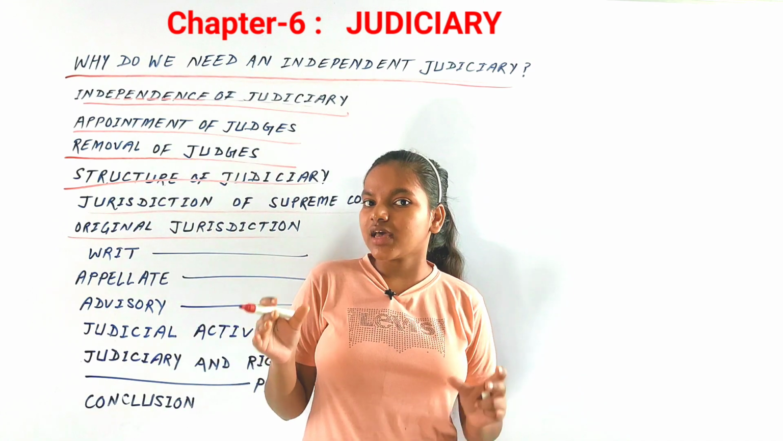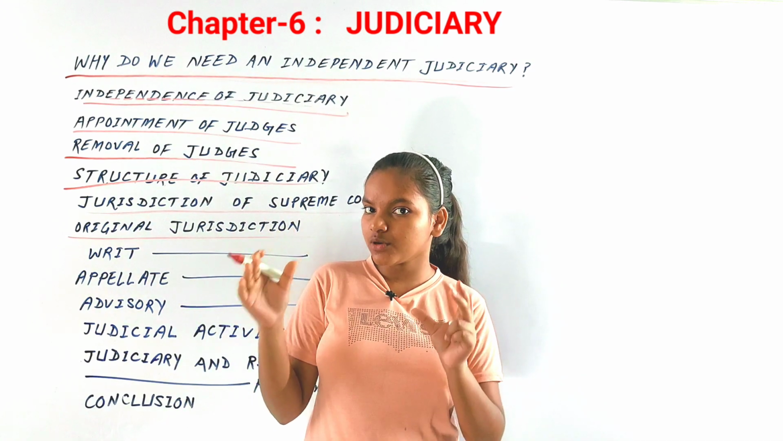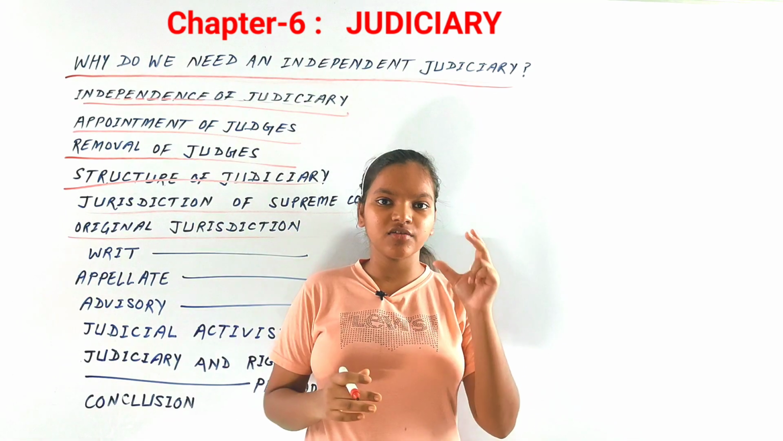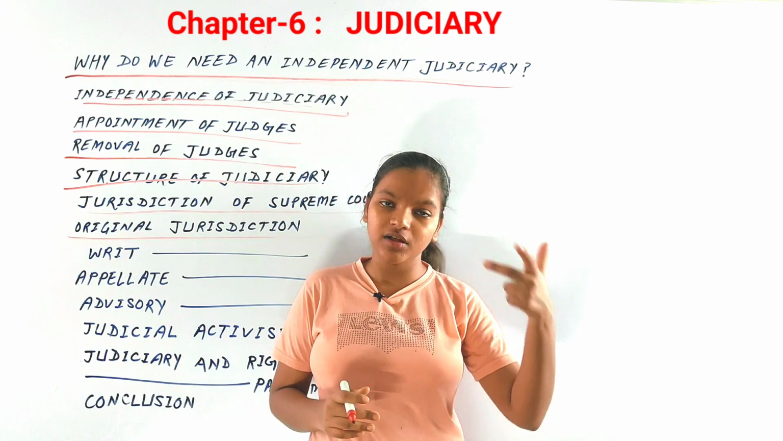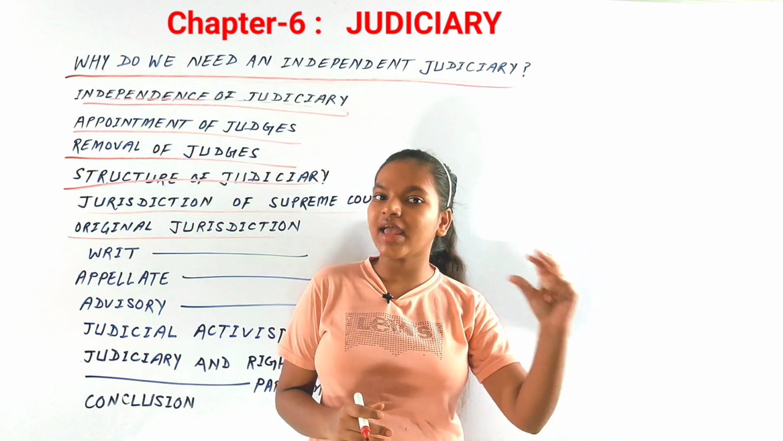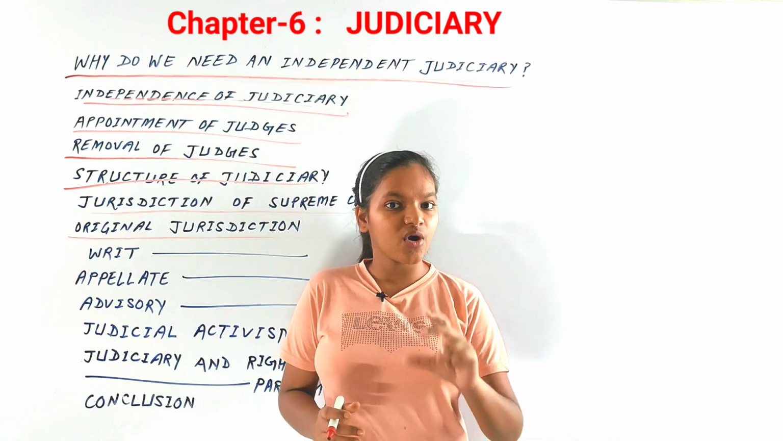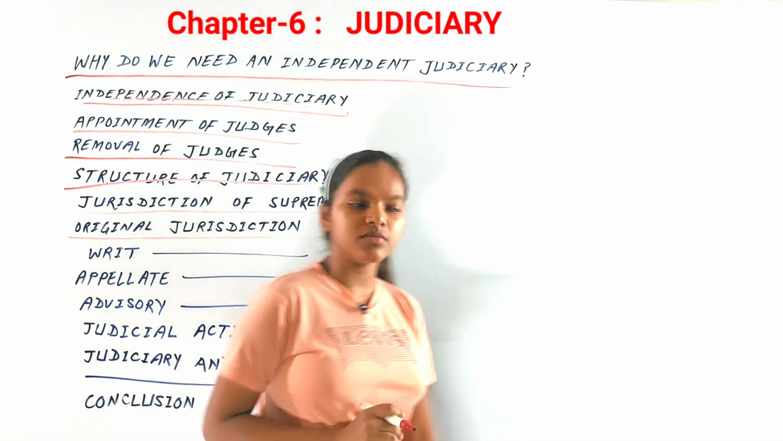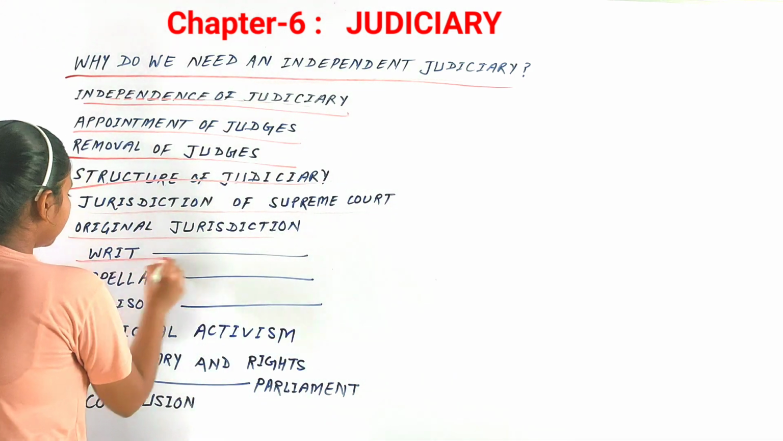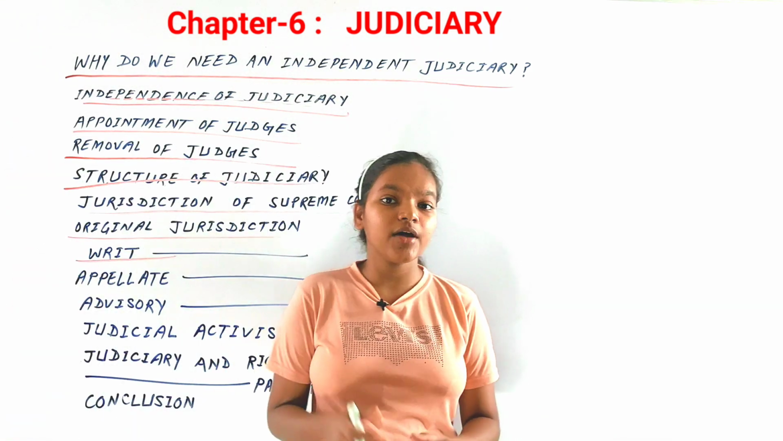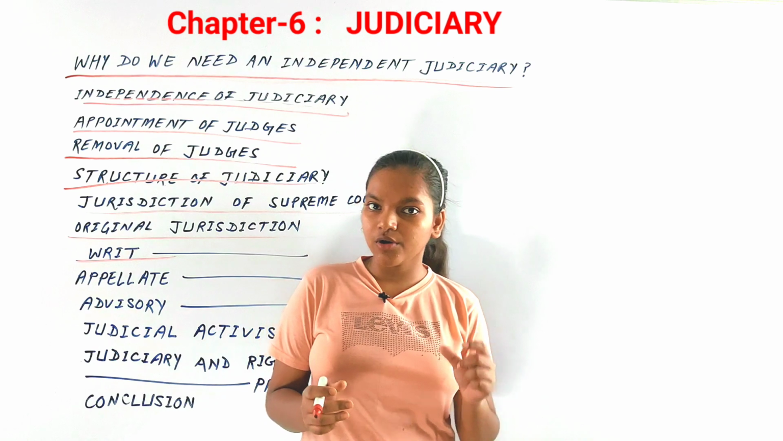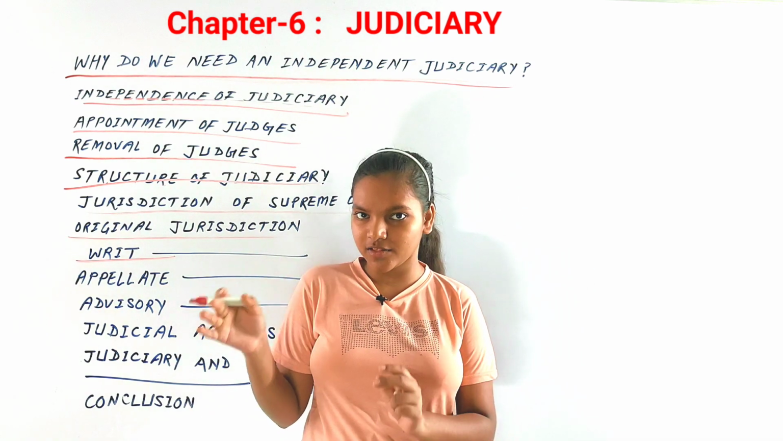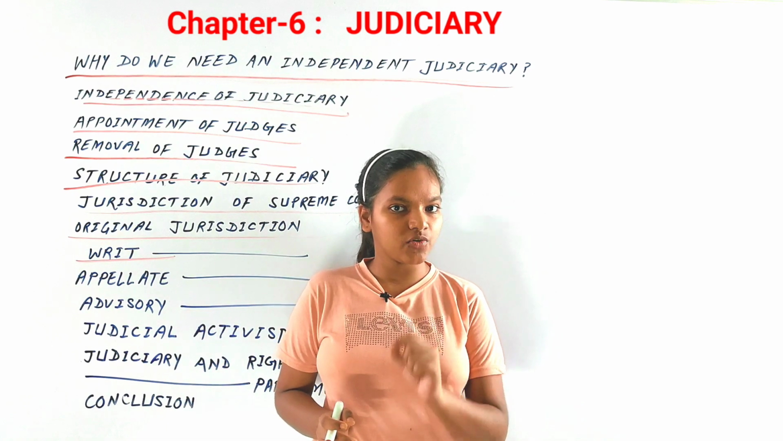Now what happens if a dispute has to be solved by the Supreme Court of our country? If there is a dispute between 2 states, 3 states, among the states, or between the Union and the state governments, it is called the original jurisdiction of the Supreme Court. Next comes writ jurisdiction. Writ jurisdiction, as we all know, is held by the Supreme Court and High Courts as well to protect the fundamental rights.